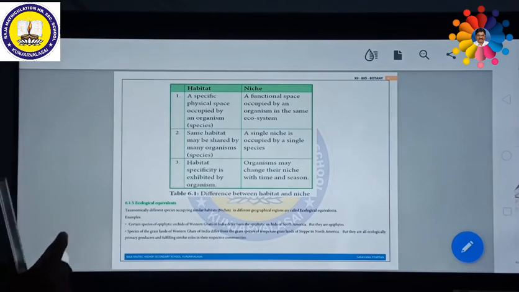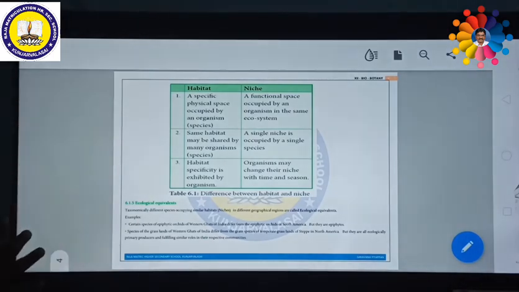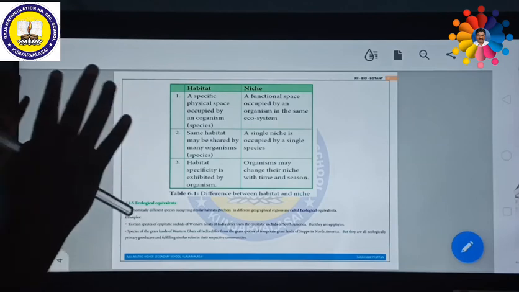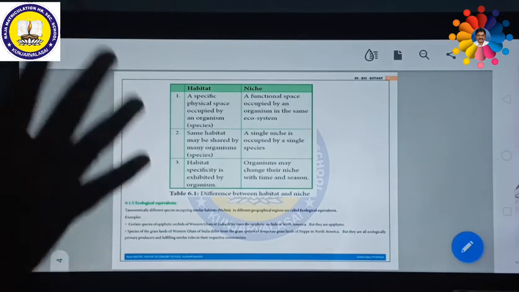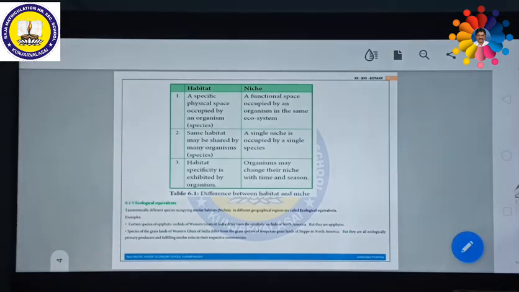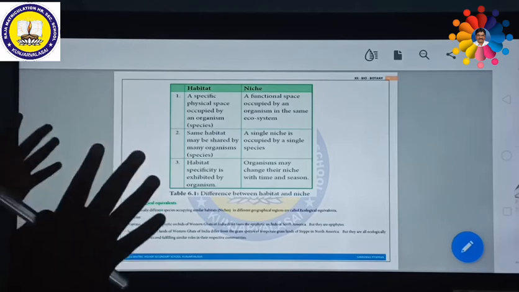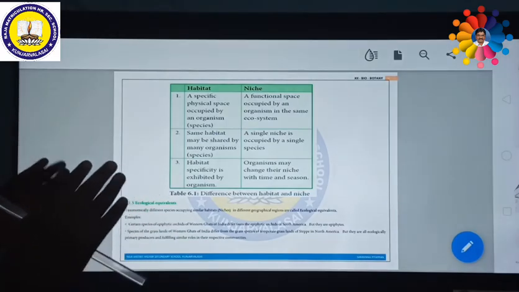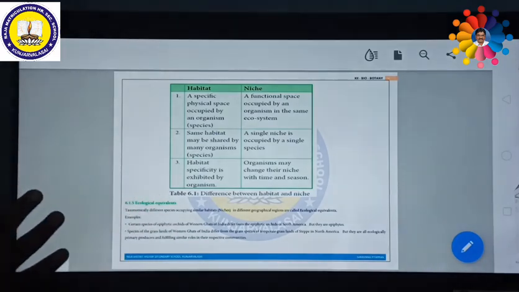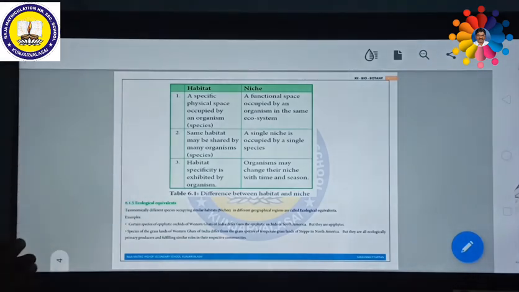So you should understand. What is habitat? Habitat is a specific physical space occupied by an organism, or a group of organisms combined together, a species. What is niche? Niche is a functional space occupied by an organism in the same ecosystem.